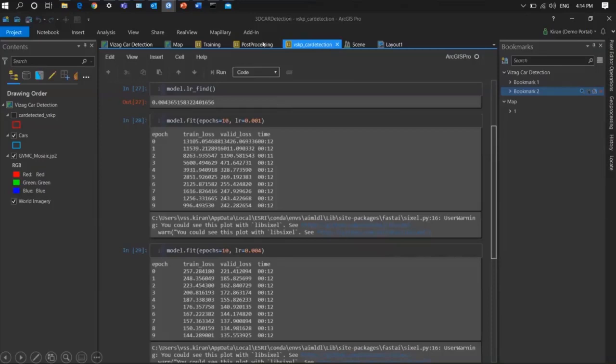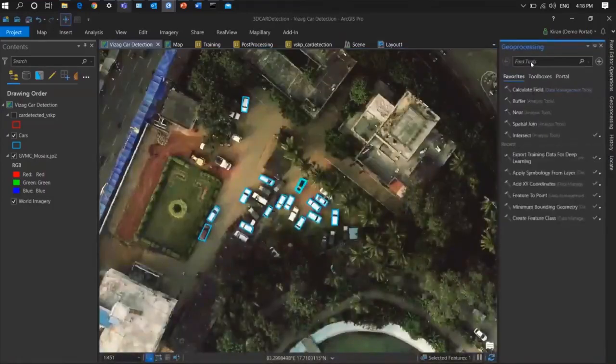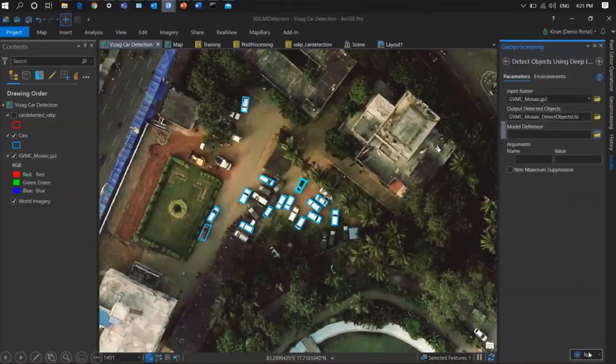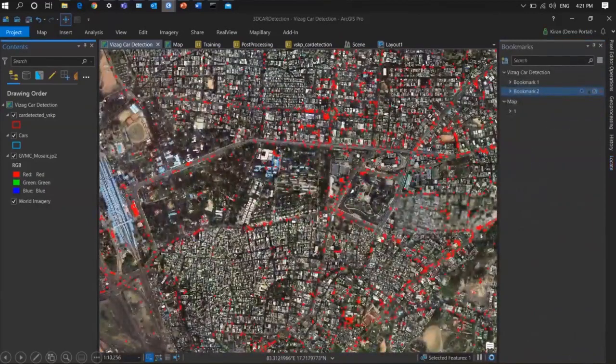But before that, I want to perform some post-processing tasks with the notebook to classify these and make it into the complete workflow. So let's see, if I go to the geoprocessing and perform export training data. Here I can use the detect objects using deep learning tool, and using this tool, I can detect all cars. And here you can see how well we can get all the cars available on the complete Visakhapatnam area. These cars follow the complete road structures and parking lots and everything.